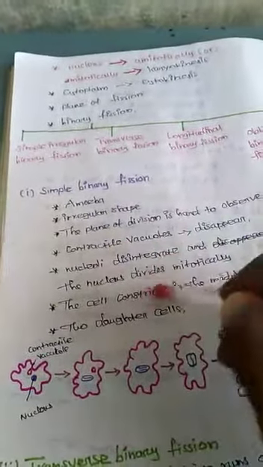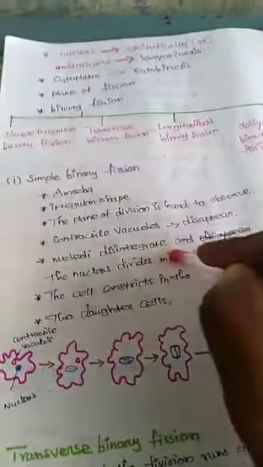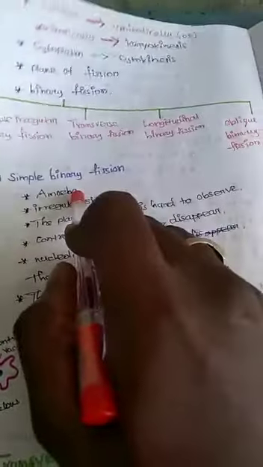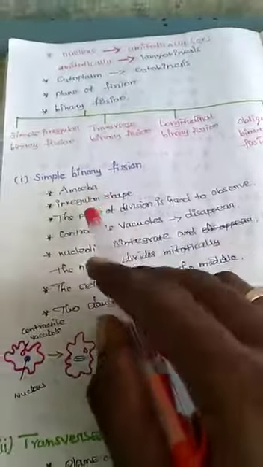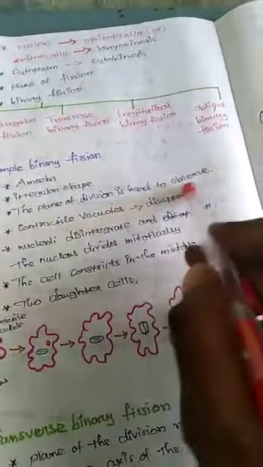How many general characters? Already note the list of the important points. First of all, the example is amoeba. Second, irregular shape. Amoeba, you already learned about its irregular shape. The plane of division is to be observed.